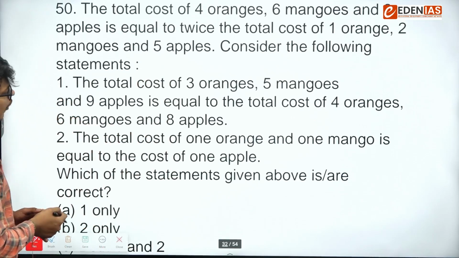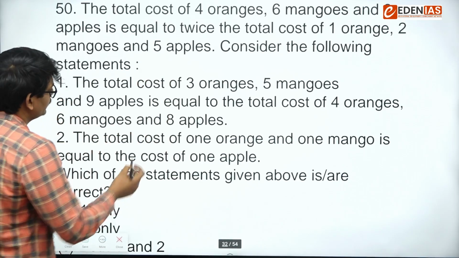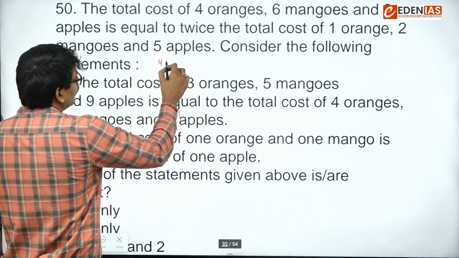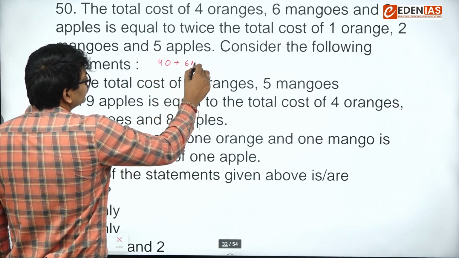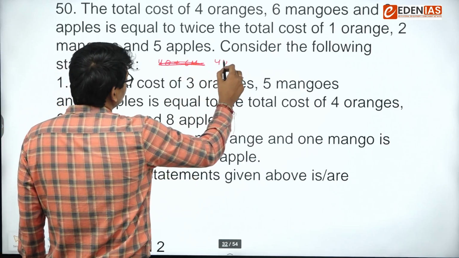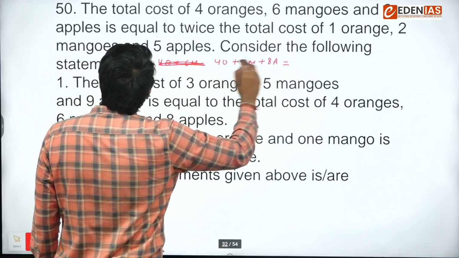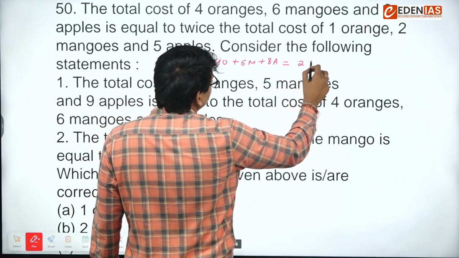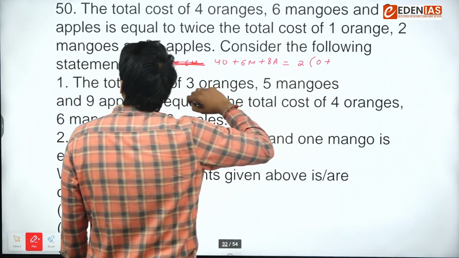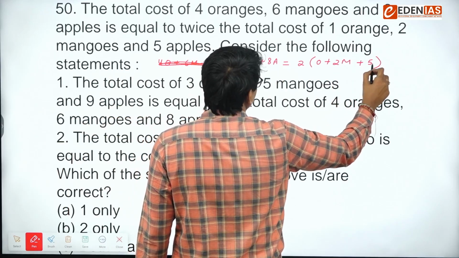The cost of 4 oranges, 6 mangoes and 8 apples is equal to... let's simplify this. 4 orange plus 6 mangoes plus 8 apples is equal to twice orange plus 2 mangoes plus 5 apples.